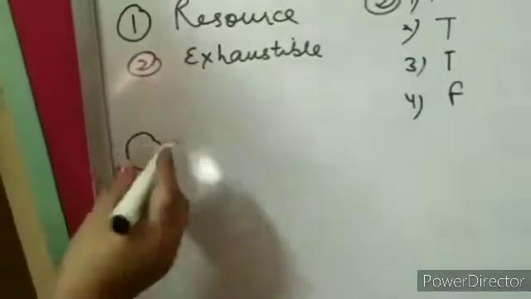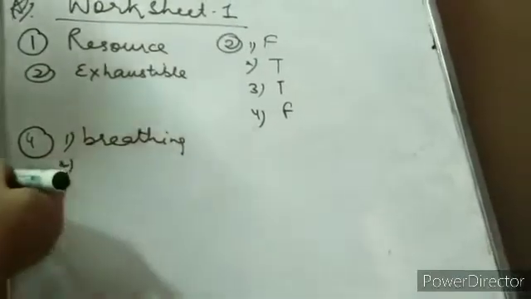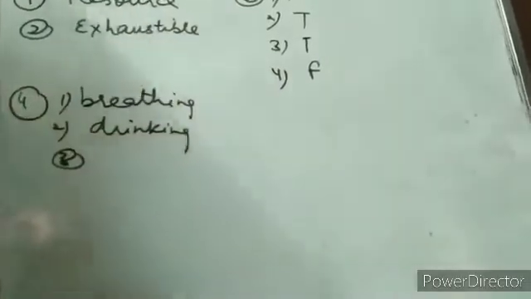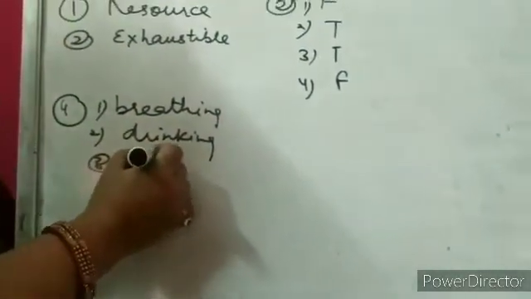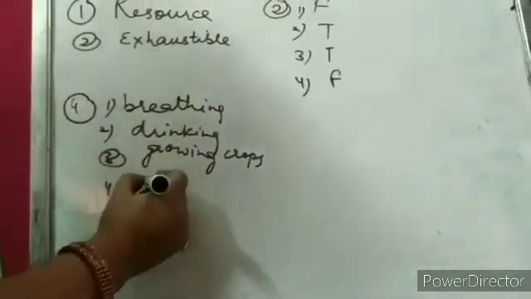Okay. Question number 4. Complete the following by filling in the blanks from the words given below. Air is used for dash. Water is used for dash. Soil is used for growing crops and metal are used for construction. तो फर्स्ट क्या आएगा बेटा? First, breathing. Air is used for breathing. Water is used for drinking. And third, soil is used for growing crops. And fourth one, metals are used for construction.